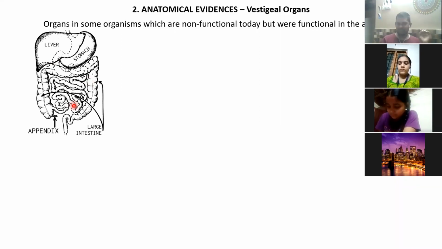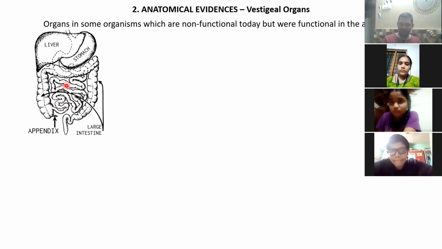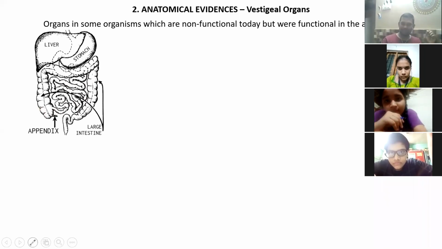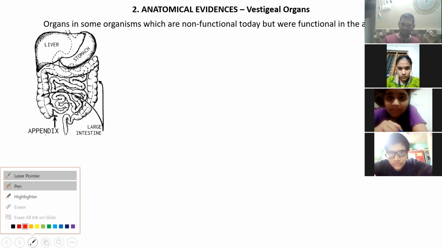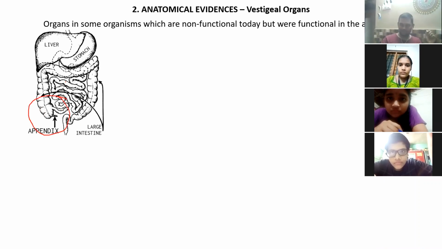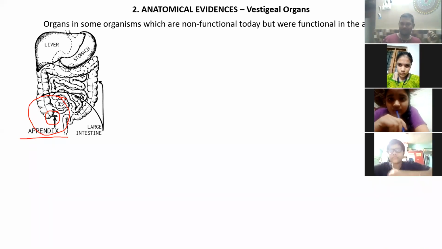Okay, so observe carefully, wherever the small intestine ends and the large intestine begins, that means I'm showing you this portion. Okay, this portion. This is where the small intestine ends and the large intestine begins. At that junction, if you observe carefully, there is this small projection, a small outgrowth, small and worm-like. Can you see that? It is labeled over here as appendix. Okay, that is one classic example of a vestigial organ.